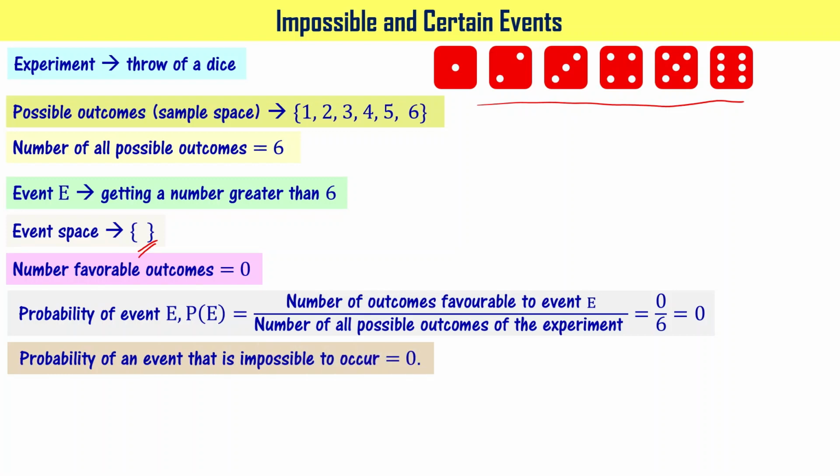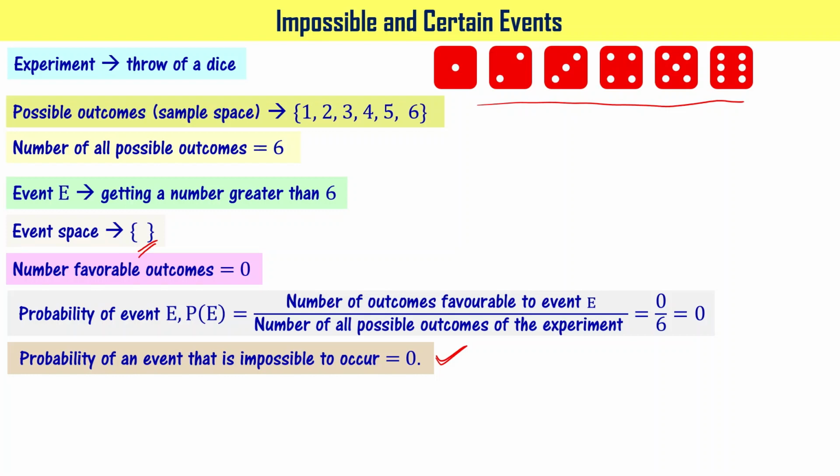The definition of impossible events is given as if probability of an event to occur is 0, then that event is called impossible event. Or in other words, we can say that probability of an event that is impossible to occur is 0, right? I hope you understood what does it mean by impossible event, right? So probability of occurrence of impossible event is 0.